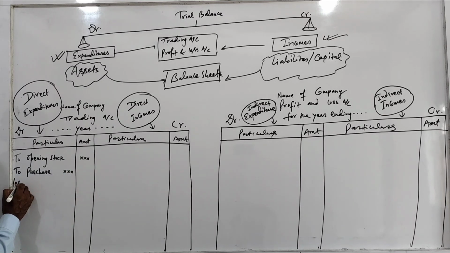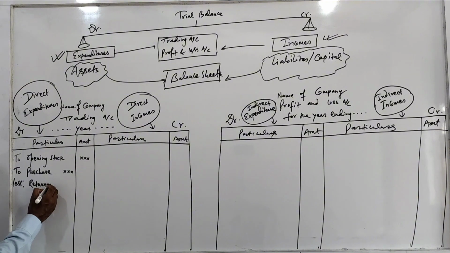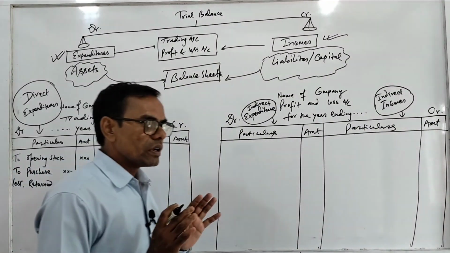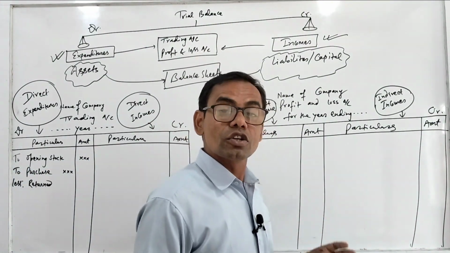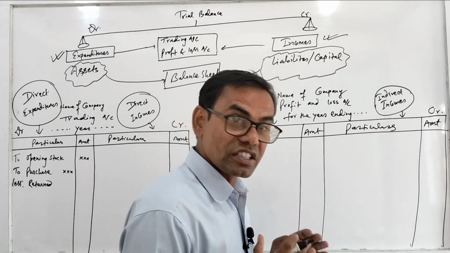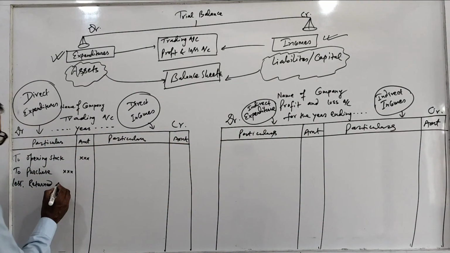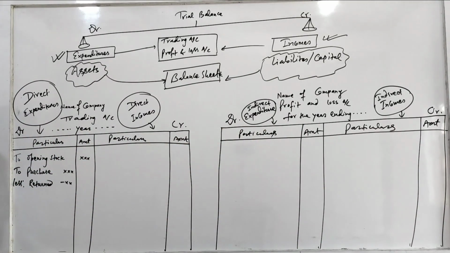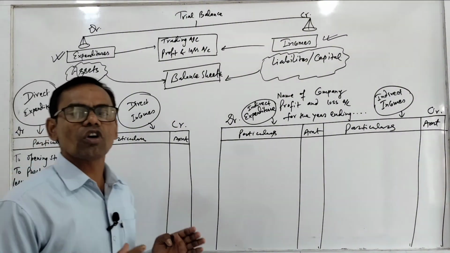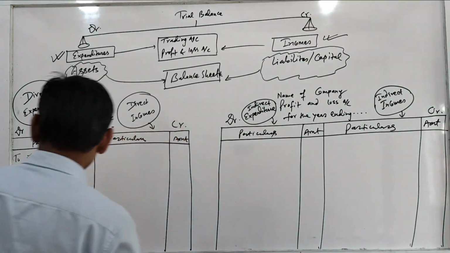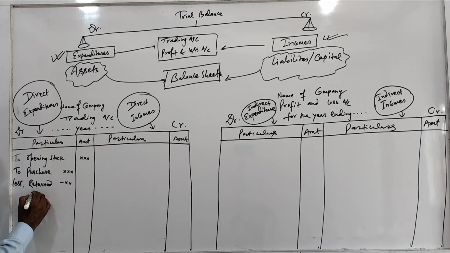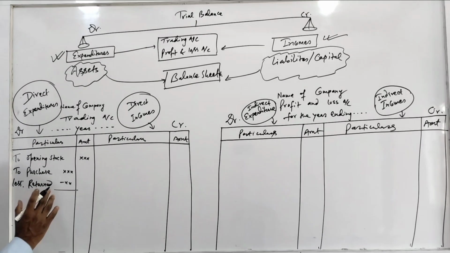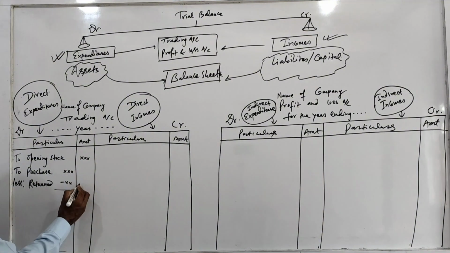And from the purchase you have to less return. If goods are returned, you have to subtract from purchase to find net purchase. So return you have to subtract. The name of purchase return is also called return outward. Purchase return or return outward. Words are different but meaning is same. And by subtracting you have to write here.